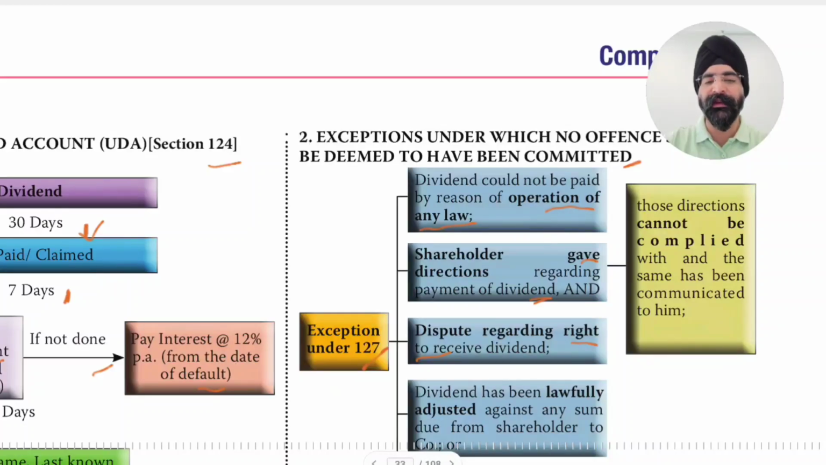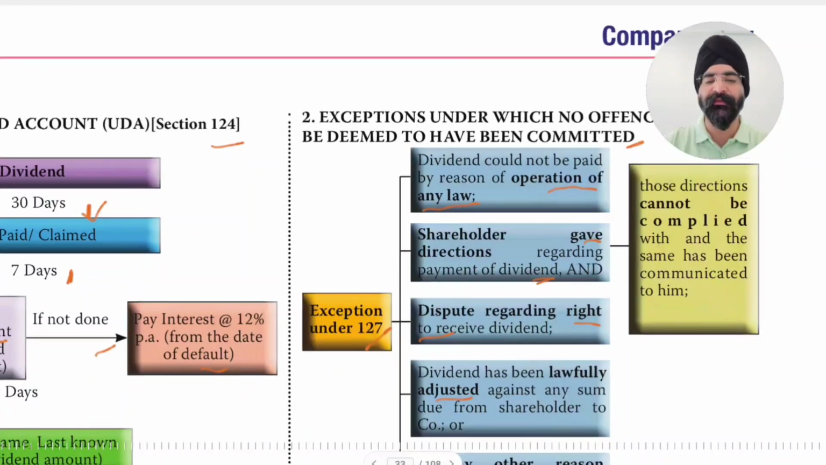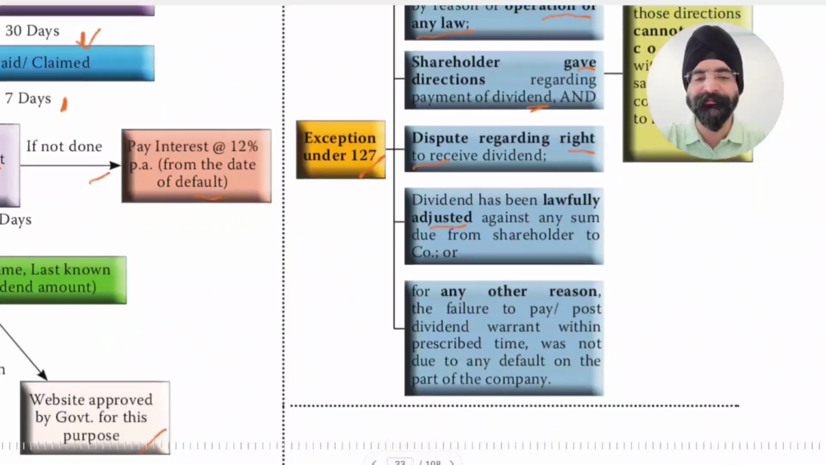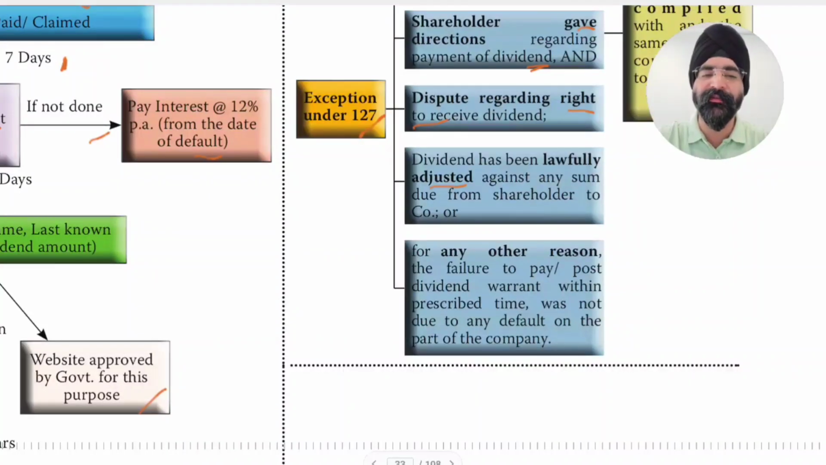Dividend has been lawfully adjusted against any sum due from the shareholder to the company. Ideally, this is not done. Still, if it is lawfully allowed that any sum is due from the shareholder to the company and dividend is adjusted against that, it can be done lawfully only. Next is, for any other reason, the failure to pay or post the dividend warrant within the prescribed time was not due to any default on the part of the company. It can be any reason, but it was not a default on the part of the company.